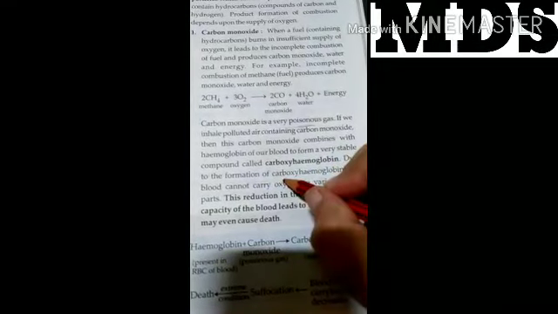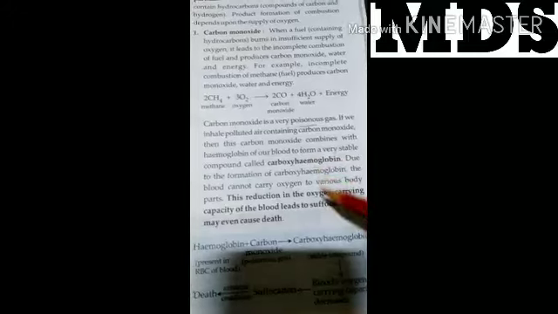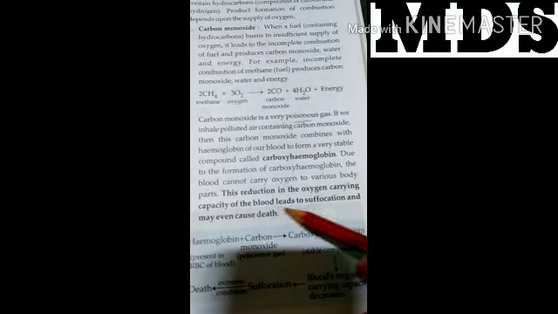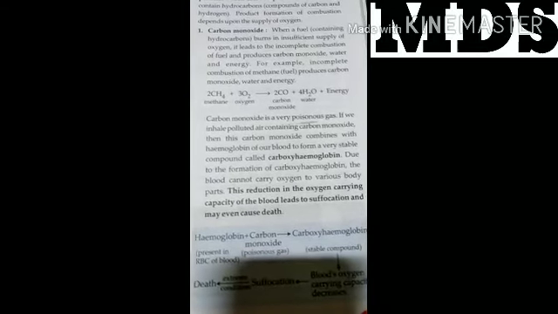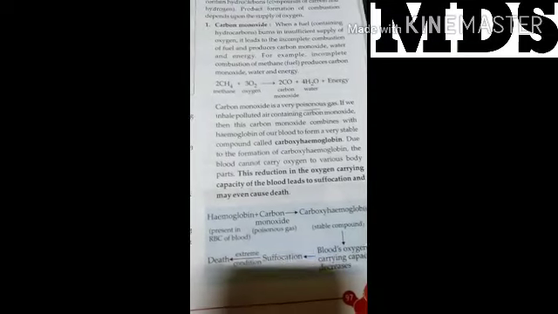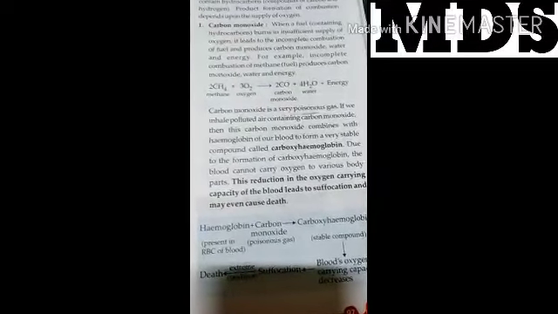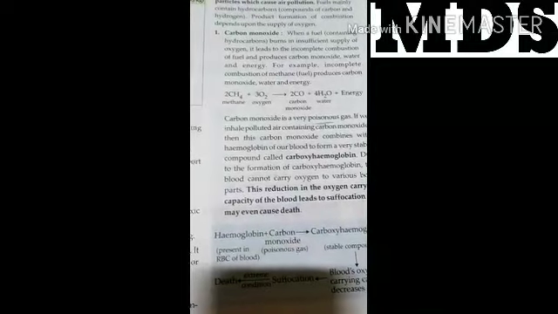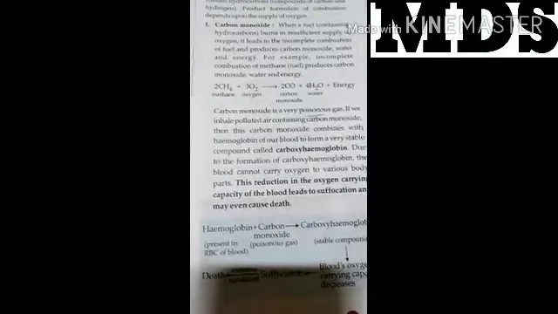Due to this formation of carboxyhemoglobin, the blood can't carry oxygen to our various body parts. This reduction in the oxygen carrying capacity of the blood leads to suffocation and may even cause death. The excess amount of carbon monoxide leads to suffocation, which is not good for our health, as it decreases the amount of oxygen in our blood and may cause death.